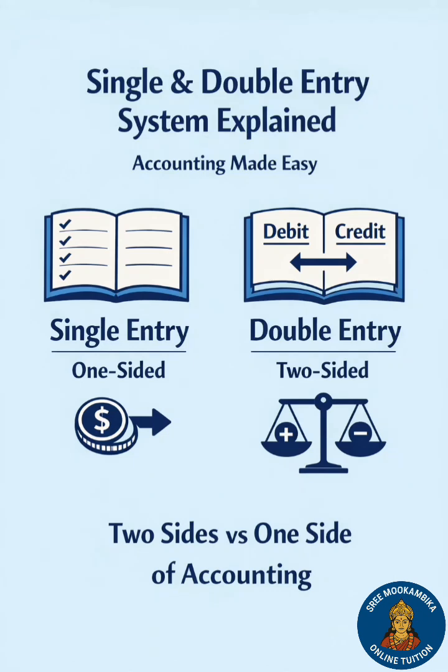Introduction. As part of our accounting foundation classes, we have already discussed in detail the definition of accounting and developed an understanding of accounting through its process. We now move to the next important topic in accounting, namely systems of accounting. Broadly, accounting systems are classified into single entry system of accounting and double entry system of accounting. Let us study each of these systems in detail.